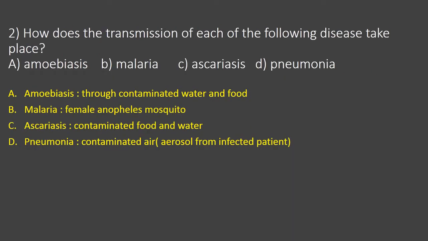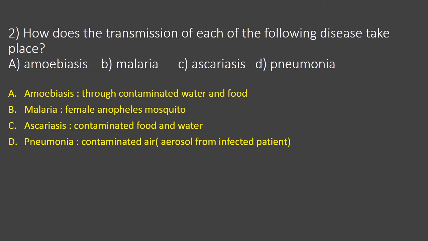Let's quickly look into the second question. How does the transmission of each of the following diseases take place? They have given four different infectious diseases. The first one is amoebiasis. Amoebiasis is a protozoan disease. This pathogen spreads from an infected person to a healthy person through contaminated water and food. Sometimes the housefly acts as a mechanical carrier to carry the pathogen from the feces of an infected patient to the food and water we use.